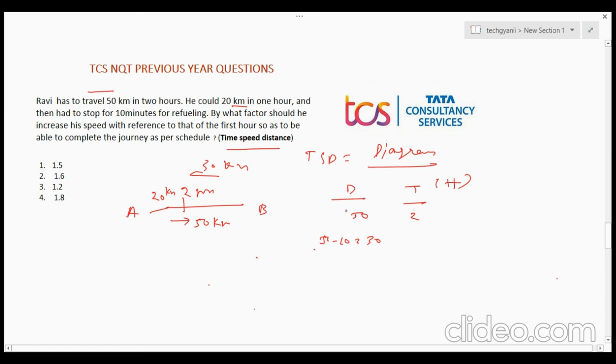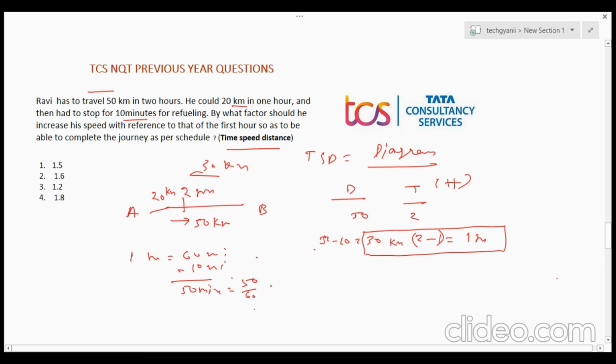He could go 20 kilometers in 1 hour, so the remaining time is 2 minus 1 hour. Basically he has to cover 30 kilometers in 1 hour. Now there is a catch. It is saying that he had to stop for 10 minutes. So the 10 minutes will be removed from this 1 hour. We know that 1 hour is 60 minutes and 10 minutes is lost, so 50 minutes. And 50 minutes is 50 by 60, which equals 5 by 6 hours.